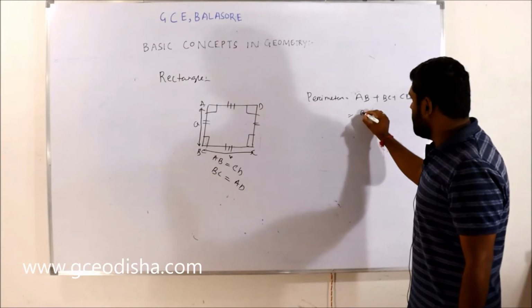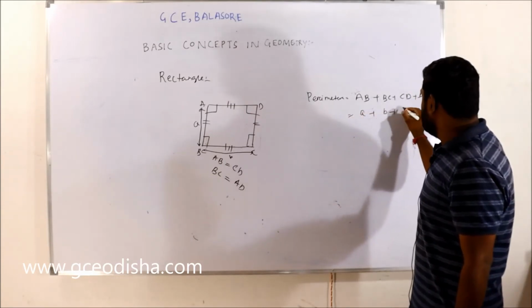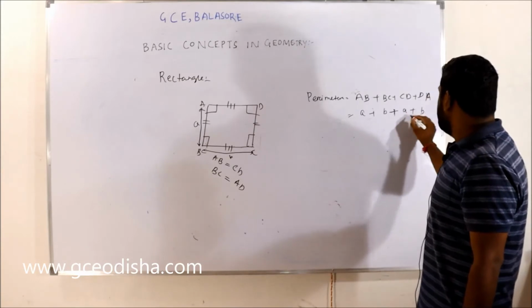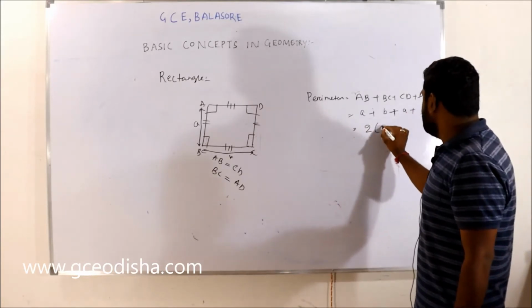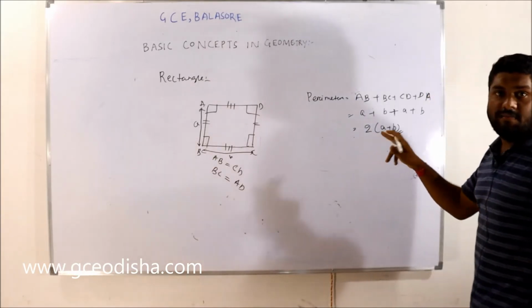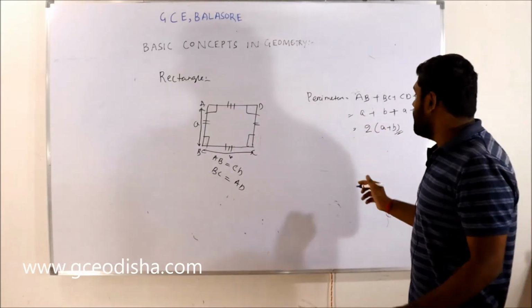AB is A, BC is B, CD is A, and DA is B. That is 2 times (A plus B), right? This is the perimeter of the rectangle.